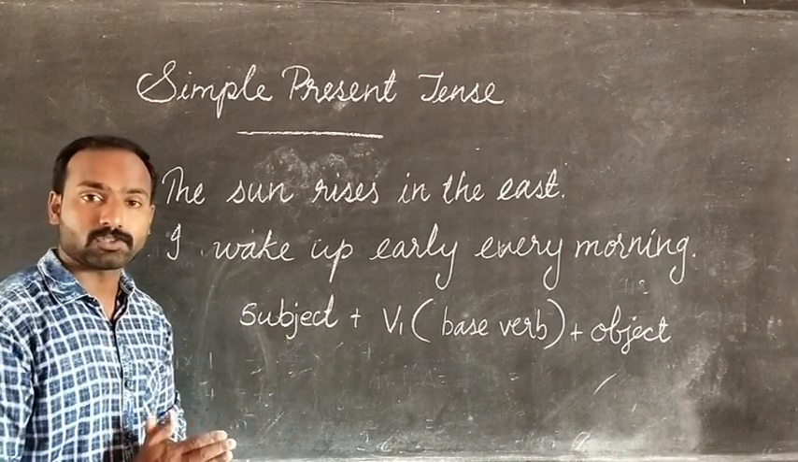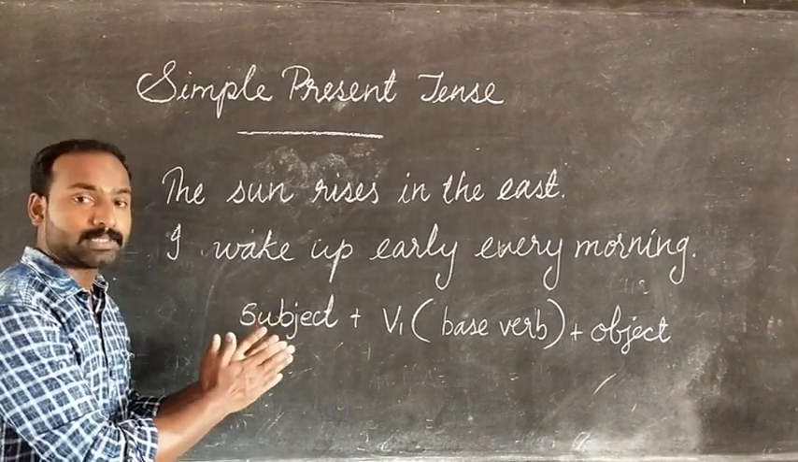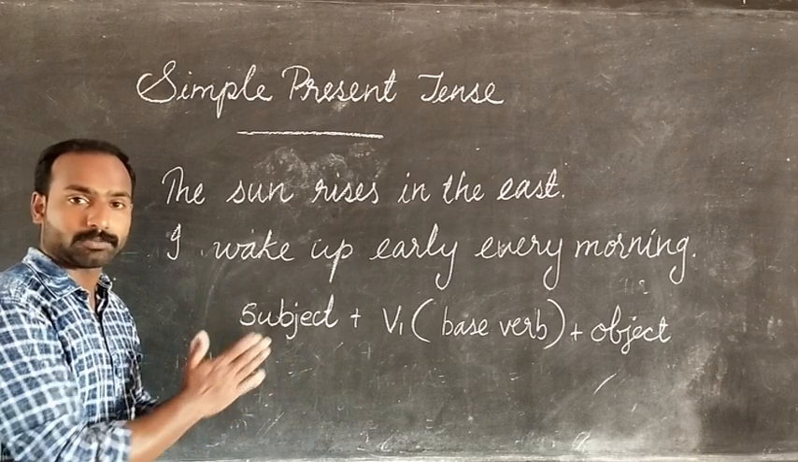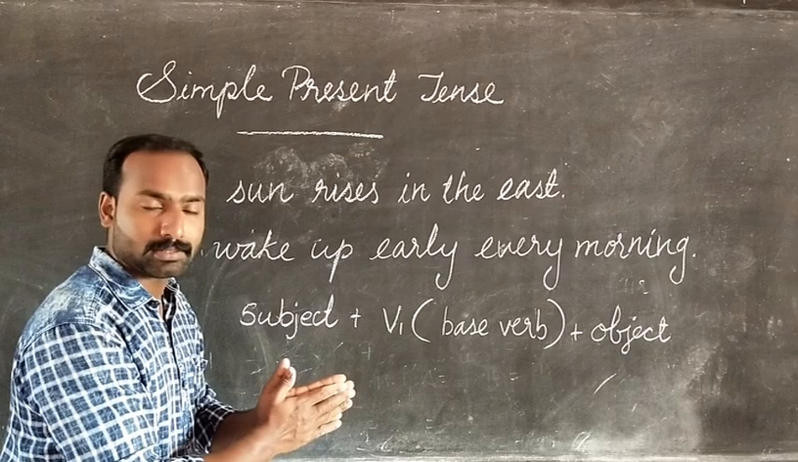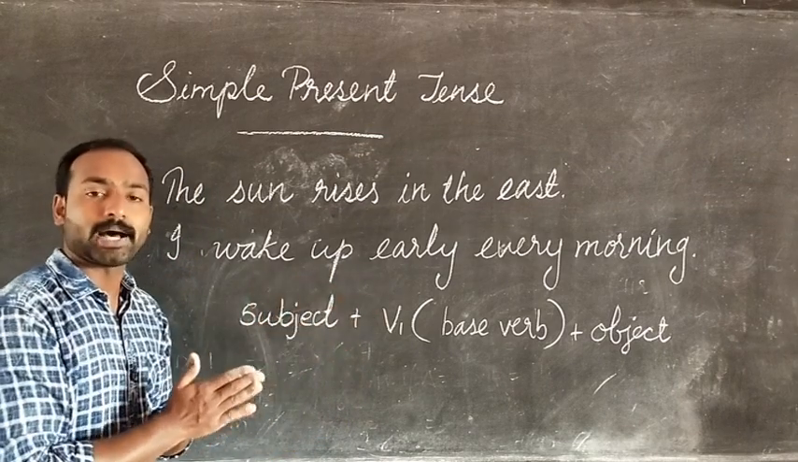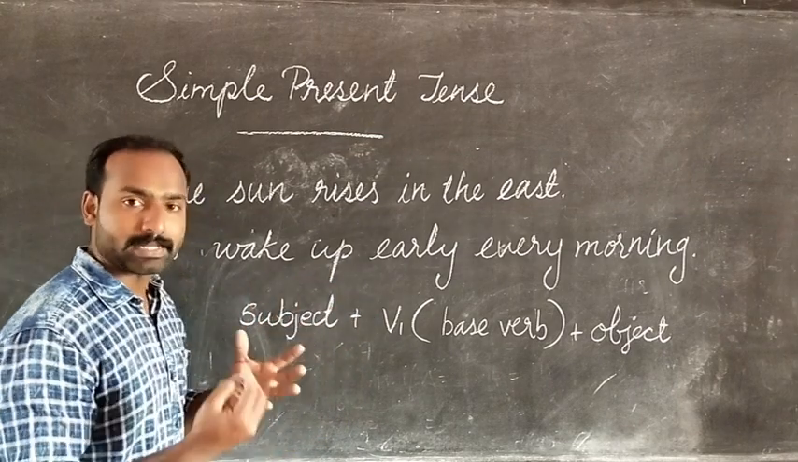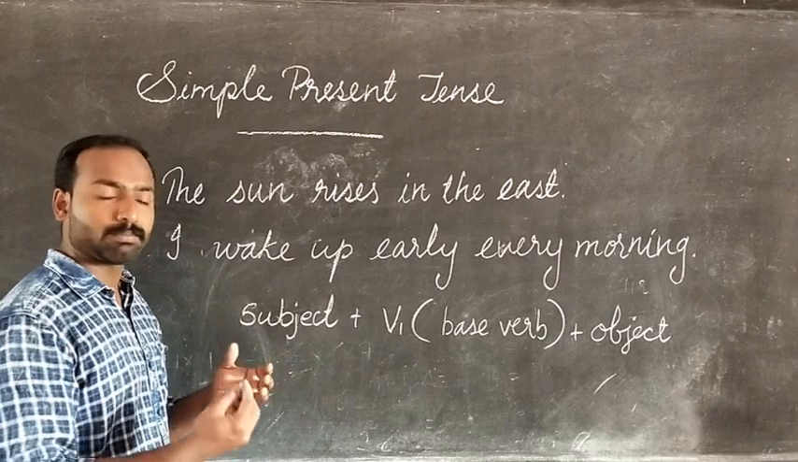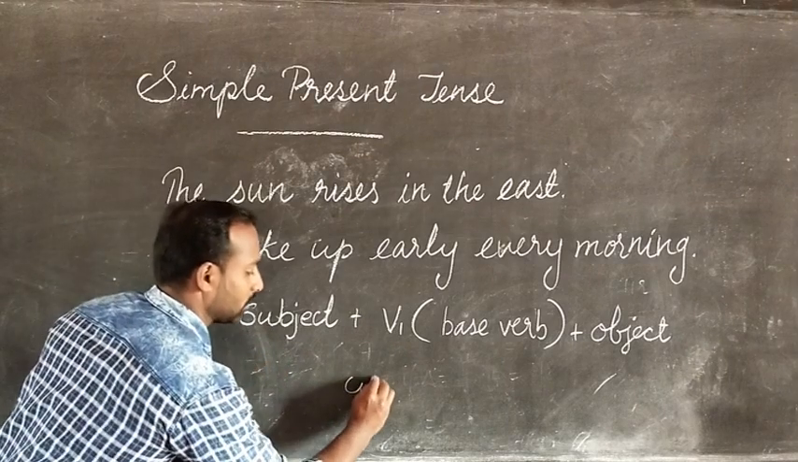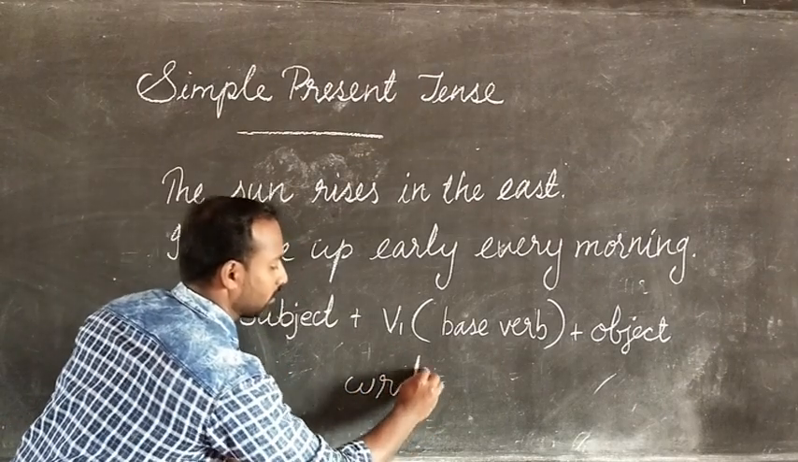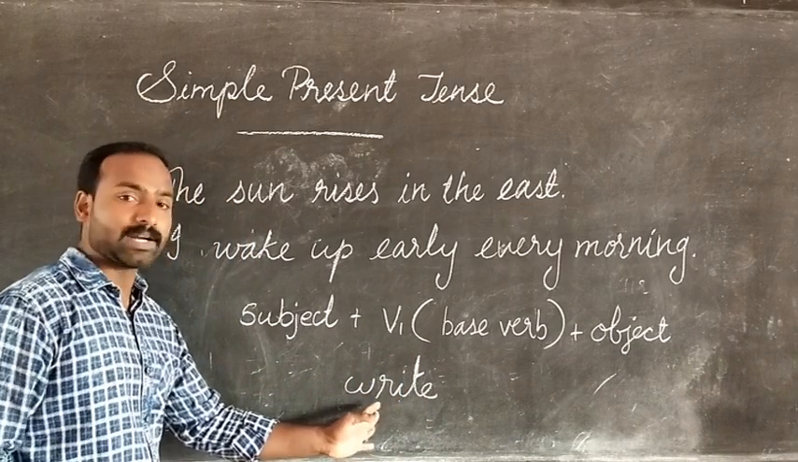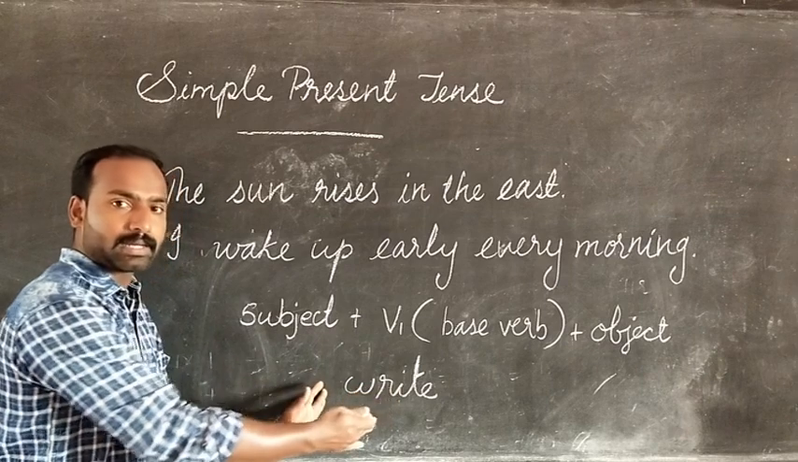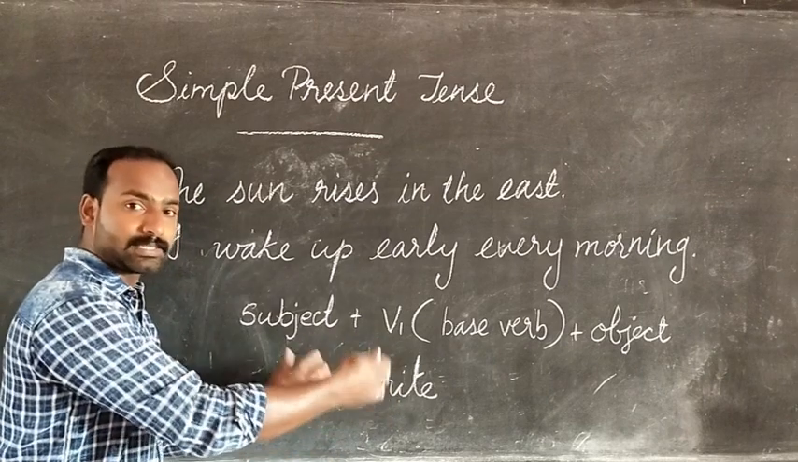Every verb has three forms. The first form is the base form, the base form of the verb or infinitive. The other one is past, and the third one is past participle. For example, a verb that you use most often: write. Clear? Write is a verb. This is the base form. Write is the verb, and it's the base form.